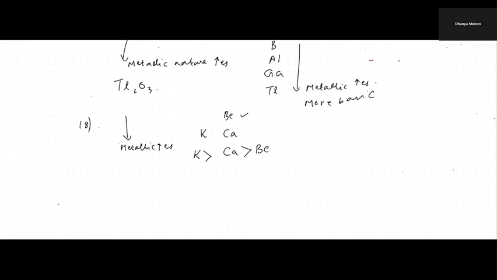So the fourth answer is correct. Group 1 elements are more metallic or more reactive than group 2. That is why potassium comes first and then calcium, though they are in the same period, right? Yes. Coming to the 19th one.